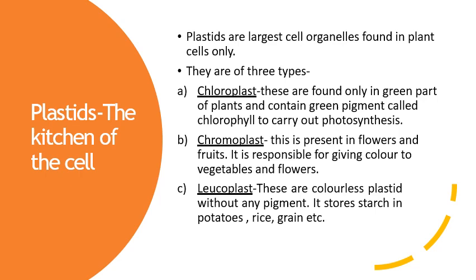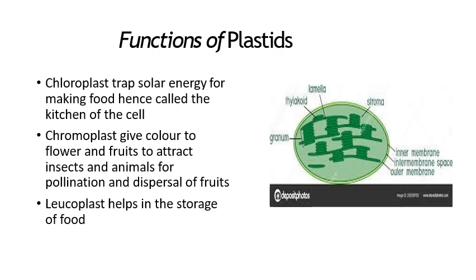It contains green pigment, and it is responsible for carrying out photosynthesis, and this plastid is present in all the green parts of the plant like your leaves, your stems, your twigs, etc. Second is chromoplast, which is present in flowers and fruits and is responsible for giving colors to the fruits, flowers, vegetables, etc. Leucoplast is a colorless plastid without any pigment, and it stores starch in potatoes, rice, grain, etc. So we have studied three types of plastids: chloroplast, chromoplast, and leucoplast.